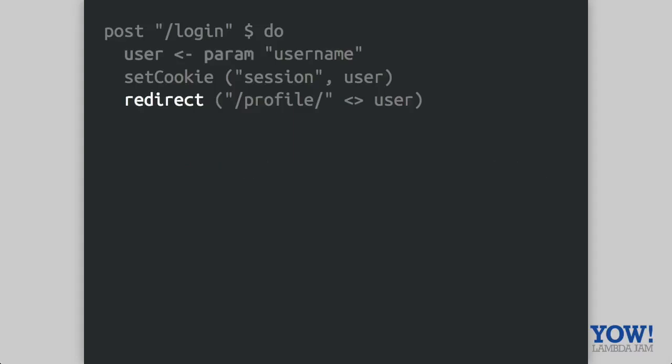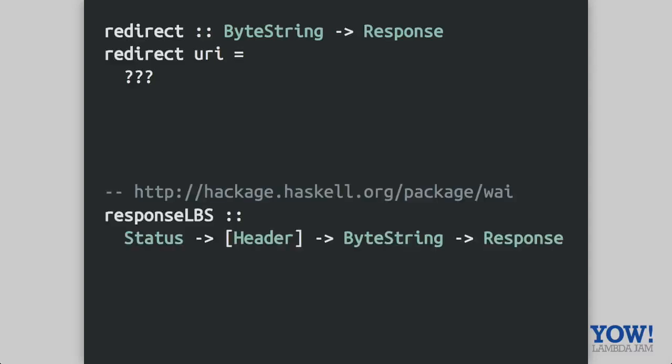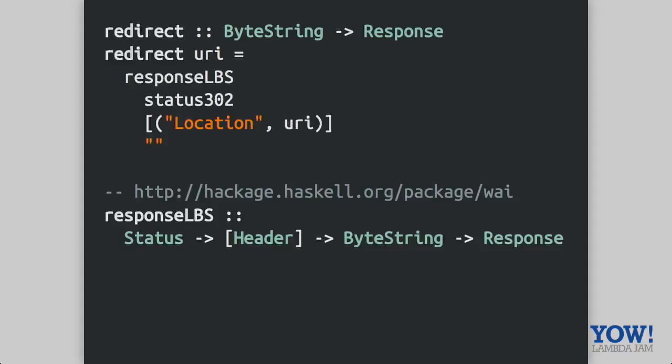So we're going to skip ahead to the redirect function. The redirect function is going to take the URI byte string. As far as we're concerned, without a redirect, we really just want to construct a redirect that is a 302 status. So we can use our response LBS function from earlier, set the location header, and for now we don't need a body.